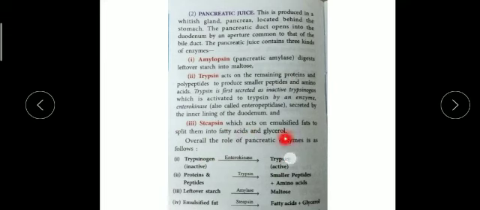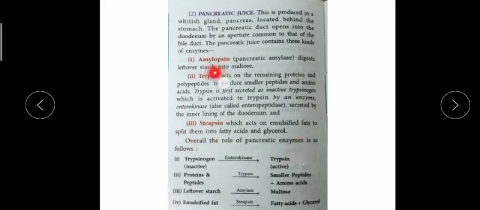You should remember enterokinase, or you can easily remember enteropeptidase. This enzyme is secreted from the inner lining of the duodenum, as it is written here. The third one is steapsin, which acts on fats.